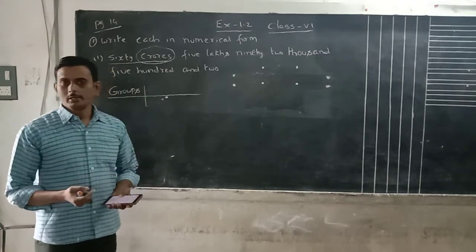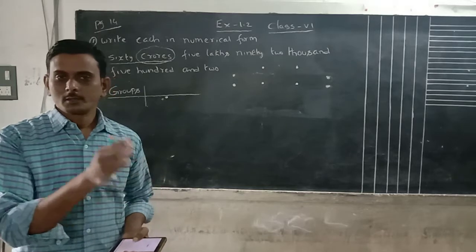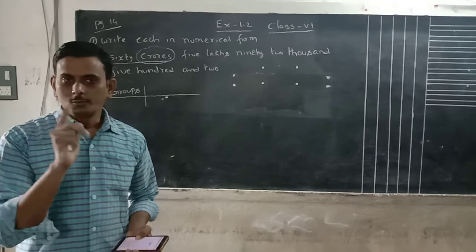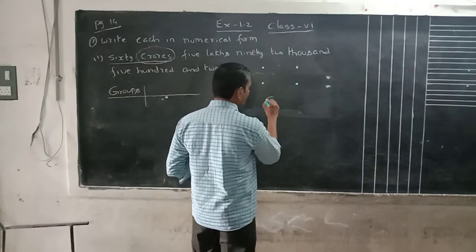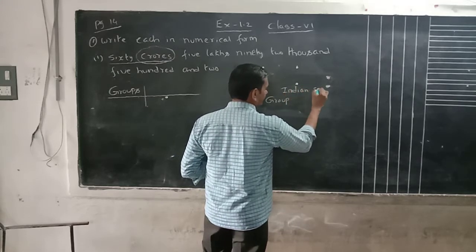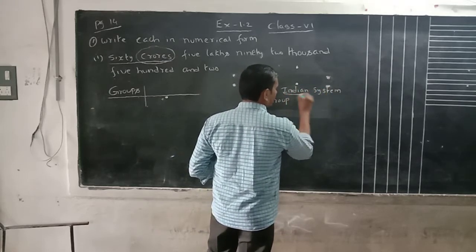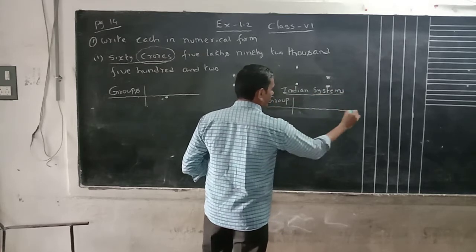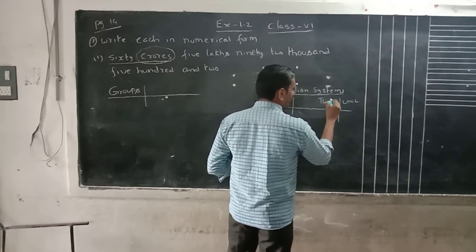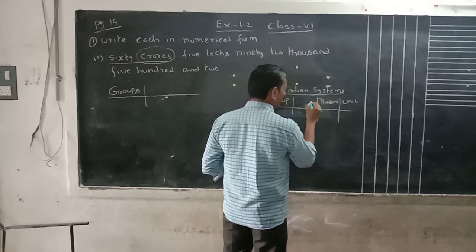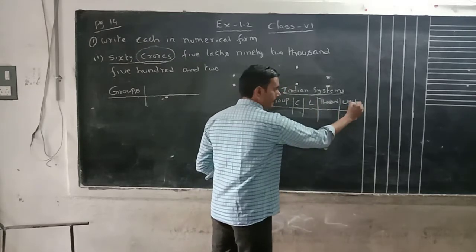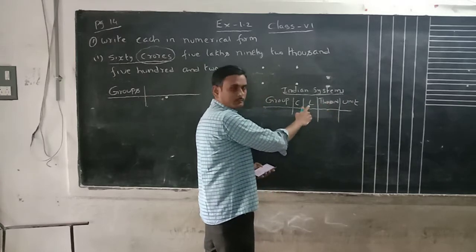What groups are available in the Indian system? Unit group, thousand group, lakh group, crore group.